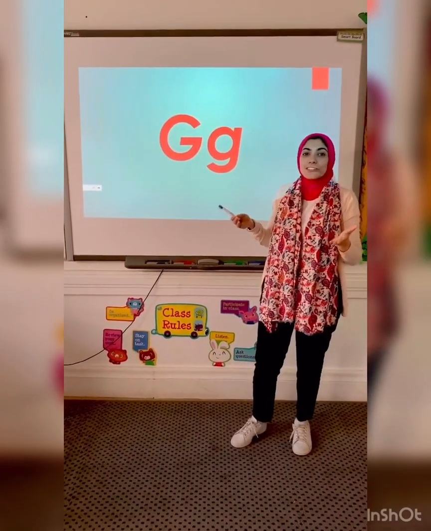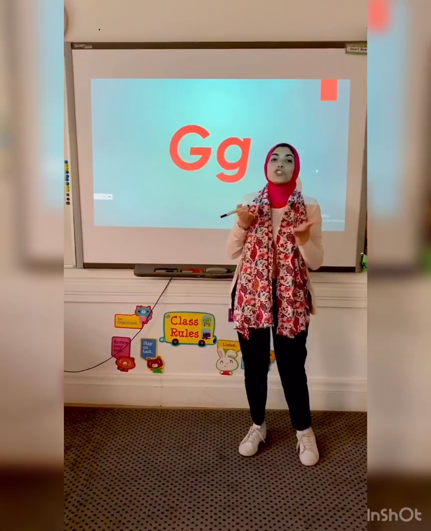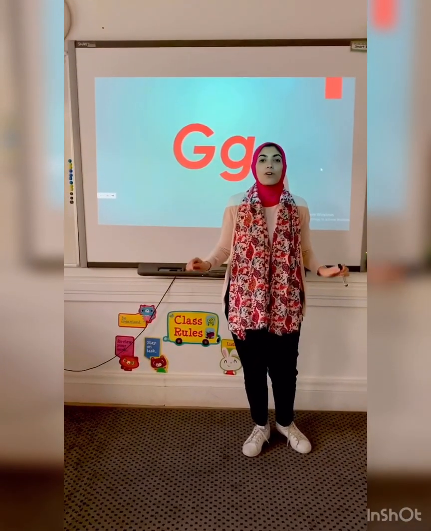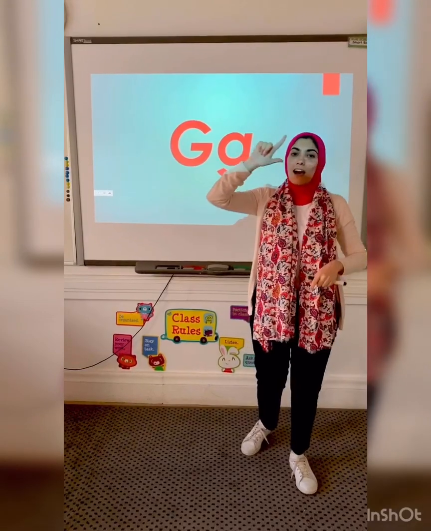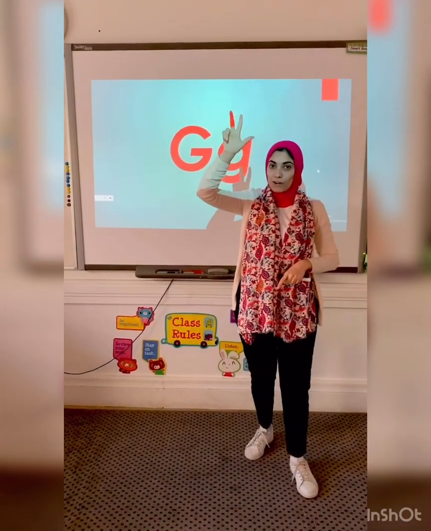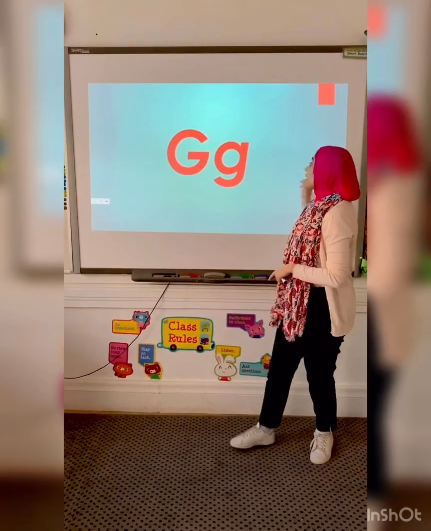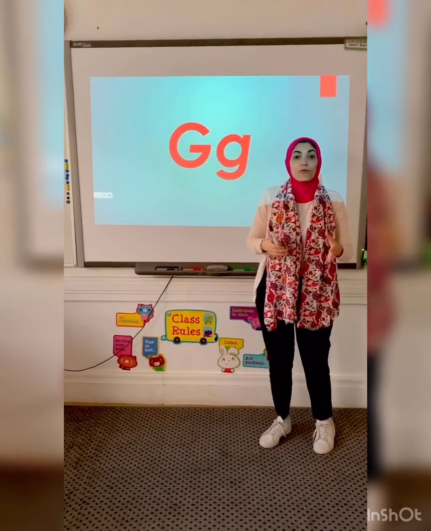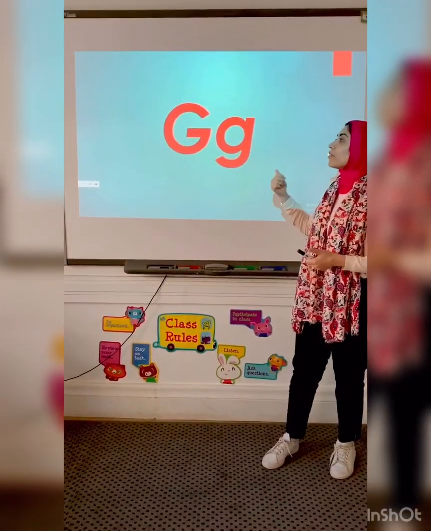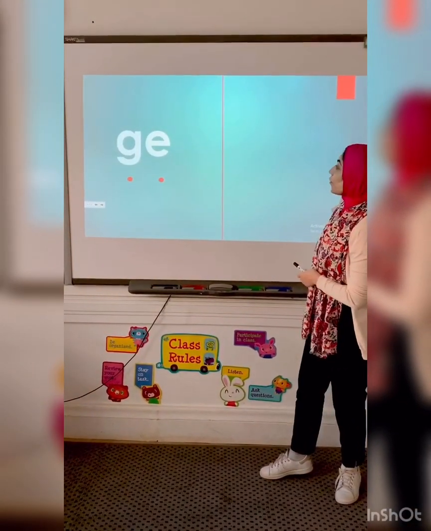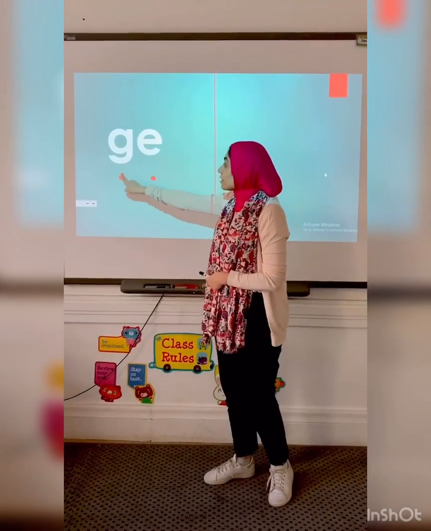So when does the letter G make the sound J? Letter G makes the sound J when it is followed by E, I, or Y. These three vowels, E, I, or Y. So let's take some examples of words that have the soft G sound.